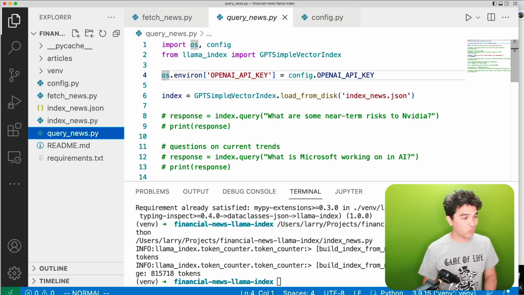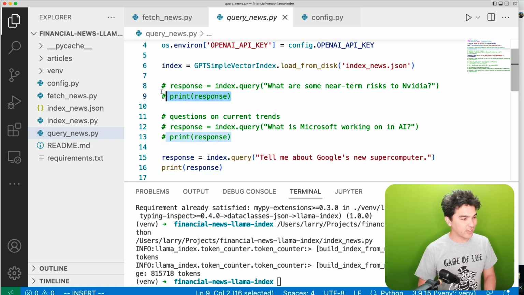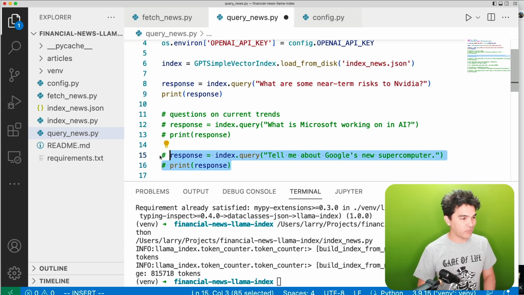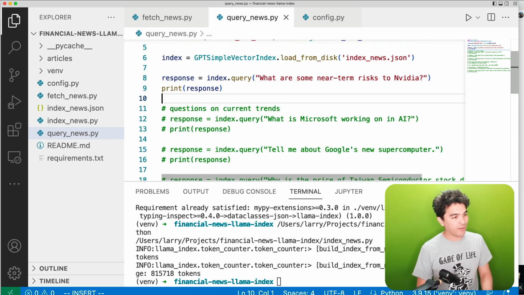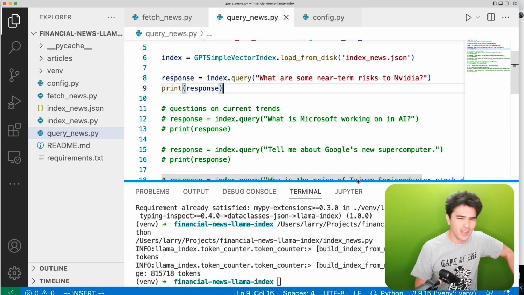Now, the beauty of this, once I've loaded this index from disk, look at this. I have this function. So on an index, I can call index.query, and then I can just give it a string with a question, and it will give me a response. And so I'm saying first, what are some near-term risks to NVIDIA? So that's something I was thinking about.